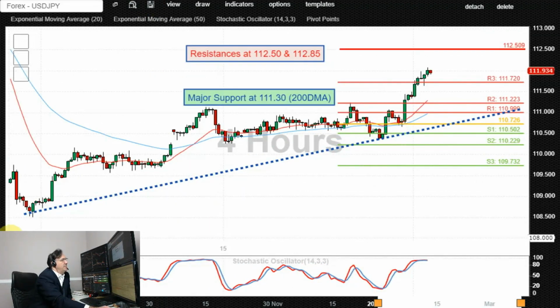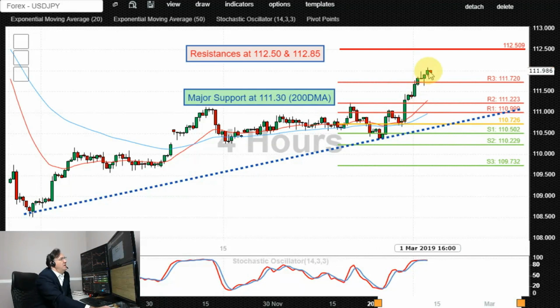Dollar Japanese yen appears to be nice and bullish. We saw a breakout above that 111.20 level and the price moved higher and reached the initial upside resistance at 111.80. Bulls appear to be in complete control above this area here, so the major support at the moment is at 111.30, which happens to be the 200-day moving average.